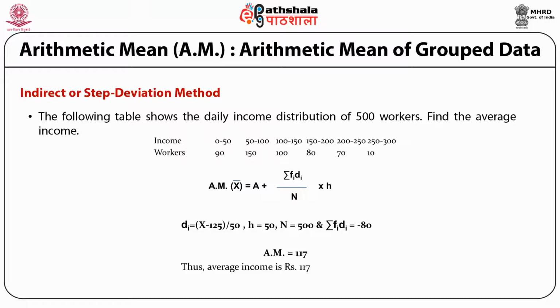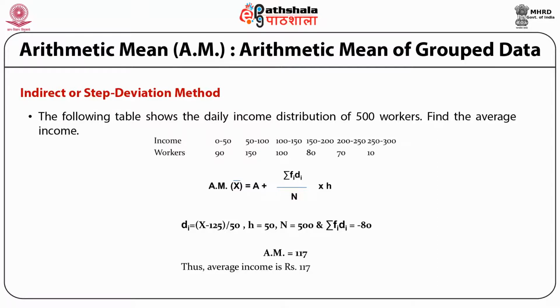This is group data. So if we are using the shortcut method, we make use of the formula a plus summation fi di upon N into h. In this case, first of all, we have to calculate the value of di, which is equal to (xi minus a) upon h.